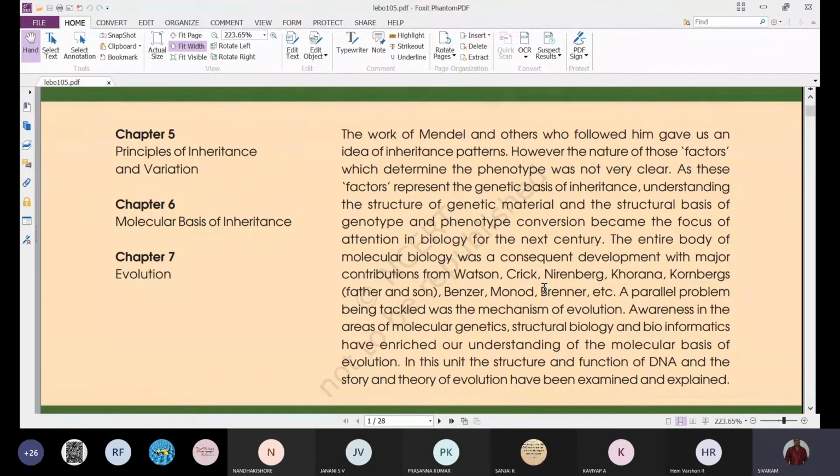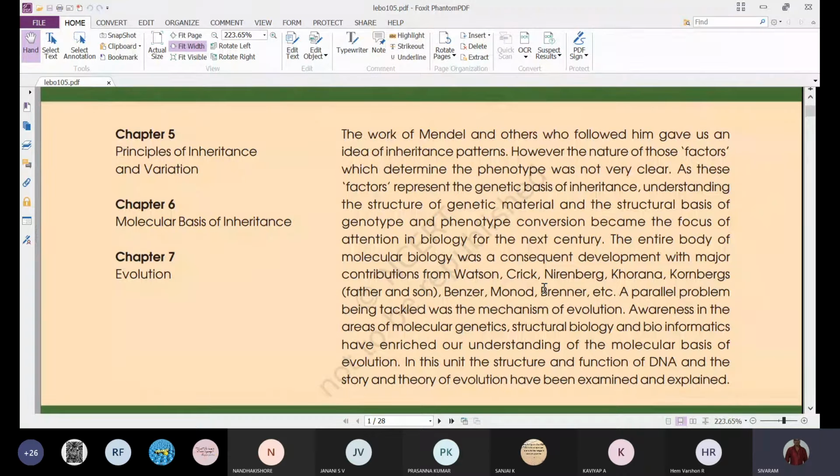And next, understanding the structure of genetic material. In the later period of time, understanding the structure of genetic material and the structural basis of genotype and phenotype became the focus of attention in biology for the next century.